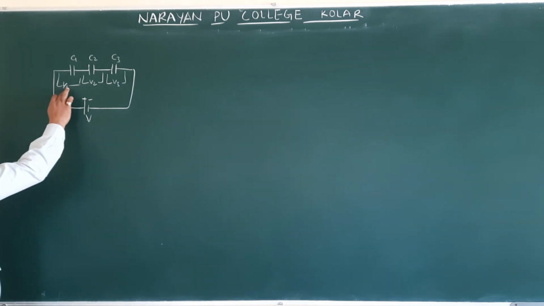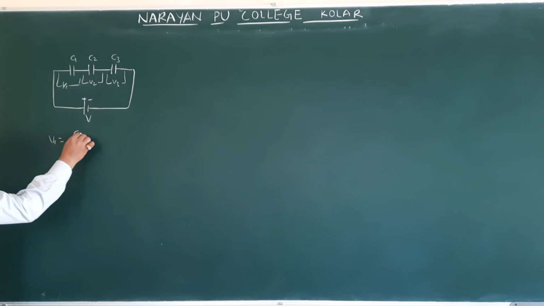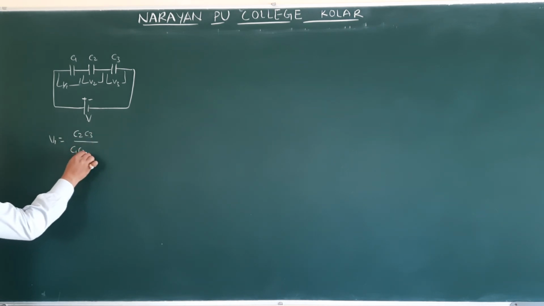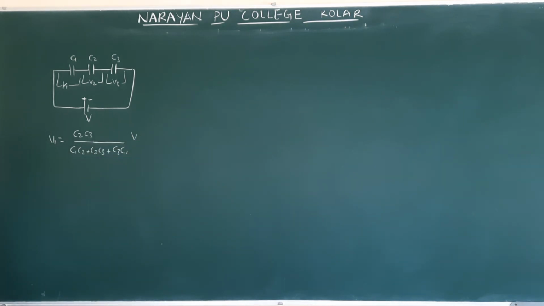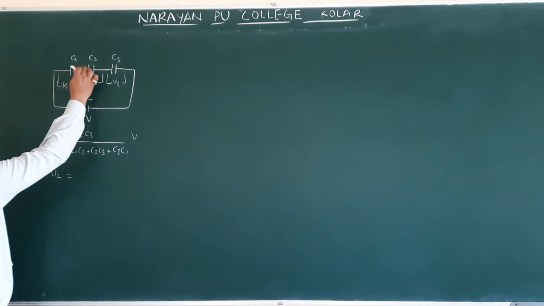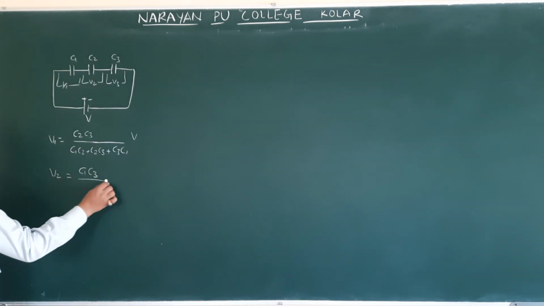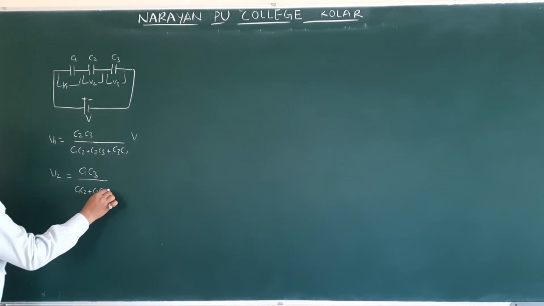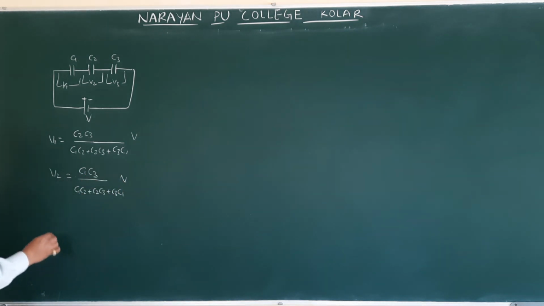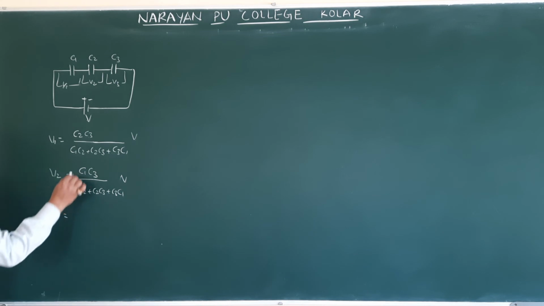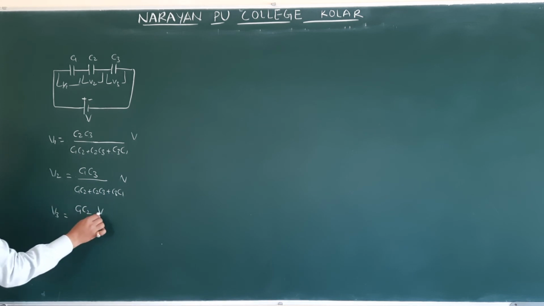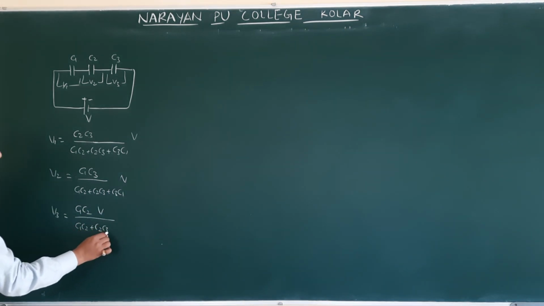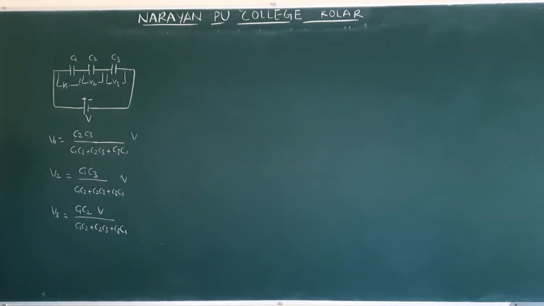V1 is equal to, whenever we take V1, the remaining two capacitors, that is C2 C3 by C1 C2 plus C2 C3 plus C3 C1, into V. Whenever we take V2, we leave that one and take the remaining two: C1 C3 by C1 C2 plus C2 C3 plus C3 C1, into V. For V3, we remove C3: C1 C2 V by C1 C2 plus C2 C3 plus C3 C1.